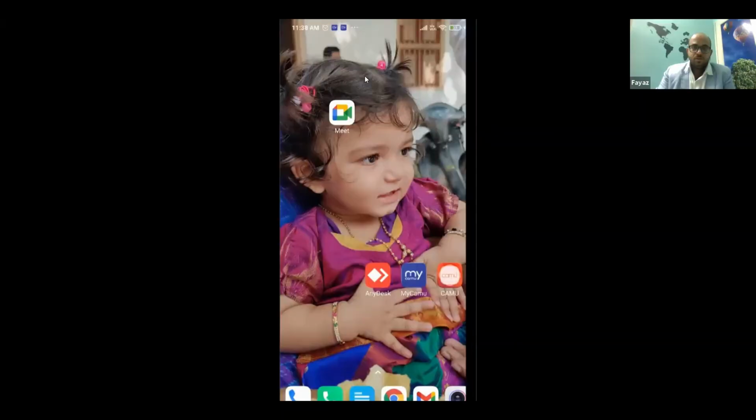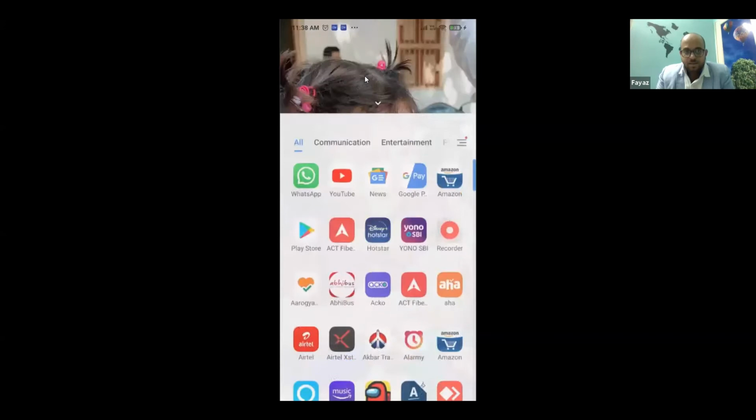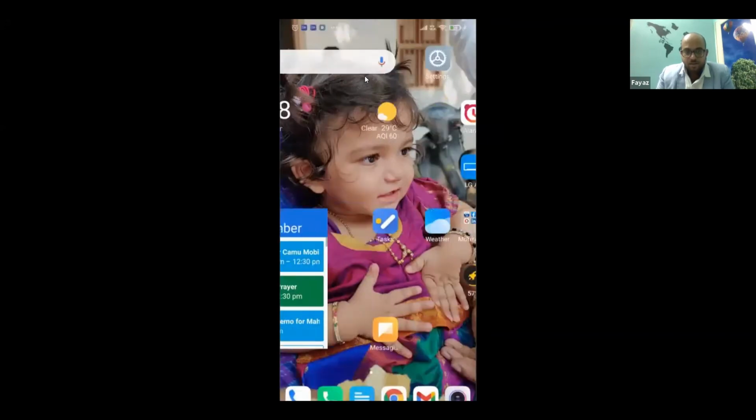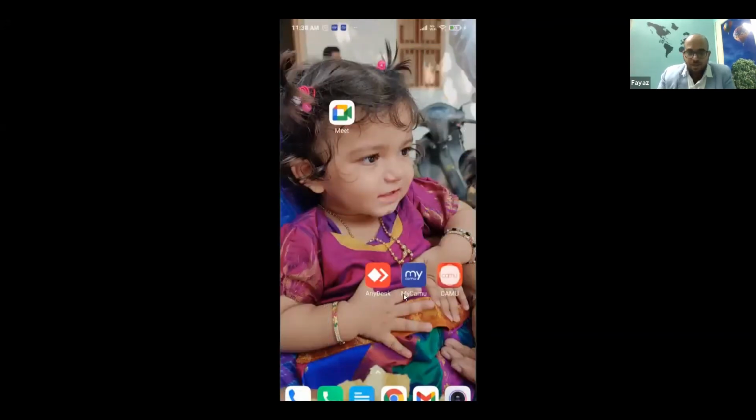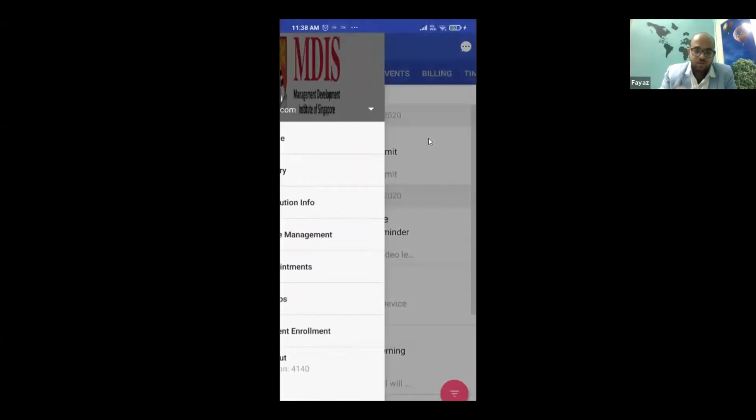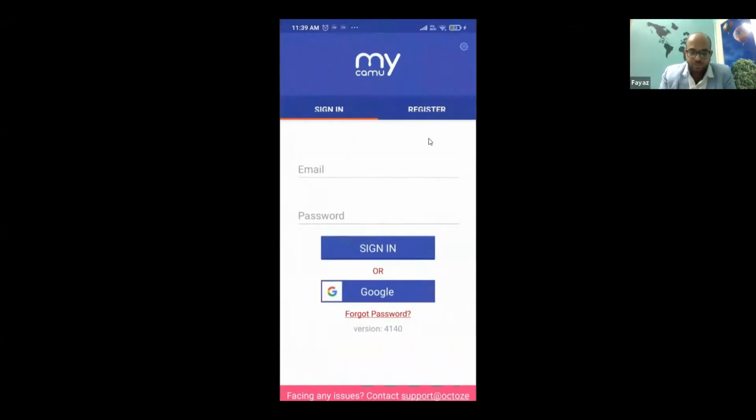Now let me start with the students mobile app and take you into different aspects that the student mobile app has. Let me quickly share my screen. As you can see on the screen, I have cast my mobile. Camo is the students app. Camo is the faculty or the administrators app. I'm logging in as a student, so let me log out and log in to show you the experience.